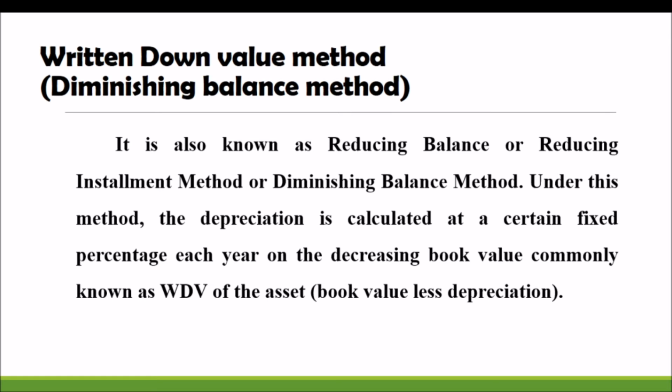It is also known as the reducing balance or reducing installment method, diminishing balance method. Under this method, the depreciation is calculated at a certain fixed percentage. That means the percentage of depreciation will be there in the question. Each year on the decreasing book value, commonly known as written down value, based on that we are calculating the amount of depreciation. Depreciation is calculated on the decreased value or written down value of that asset. So that is the thing you have to keep in mind.